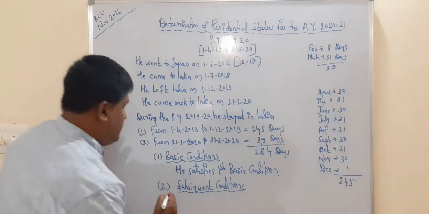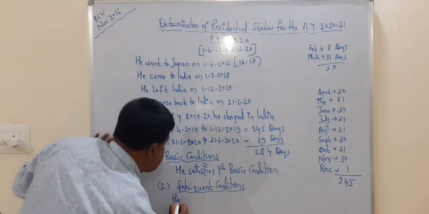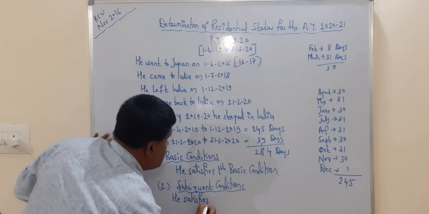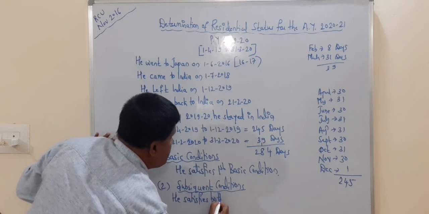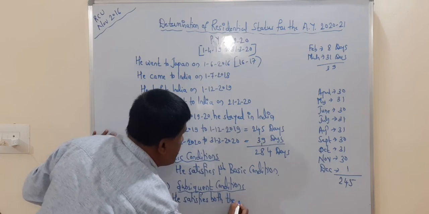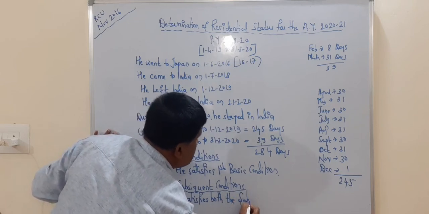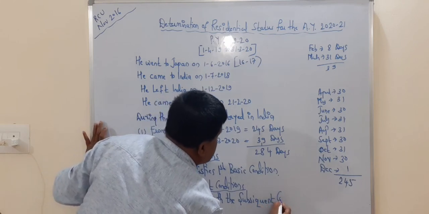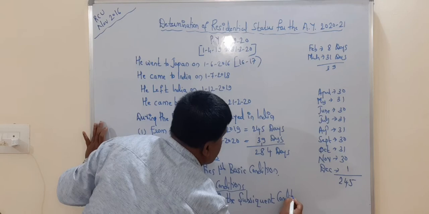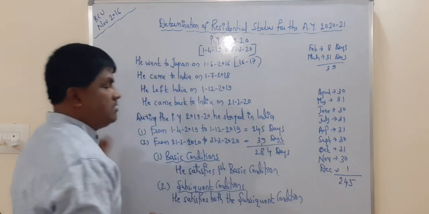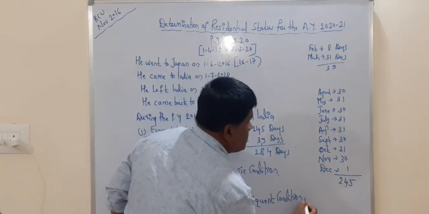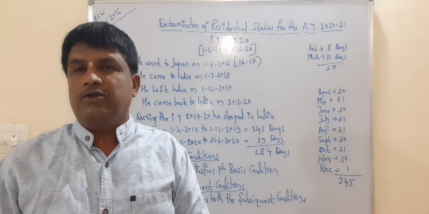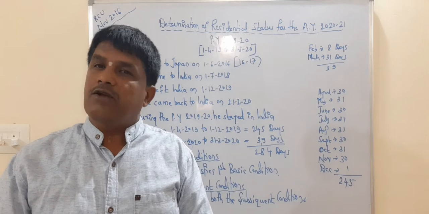Take note. He satisfies both the subsequent conditions. So finally we go through the conclusion.